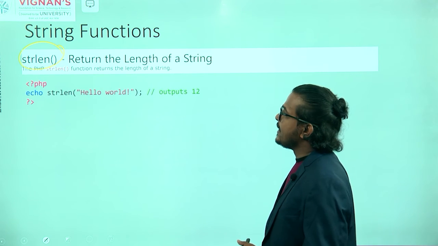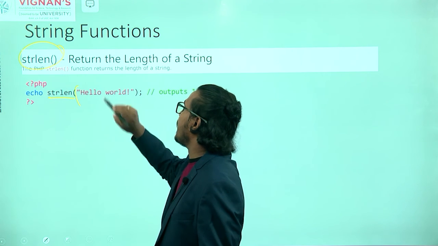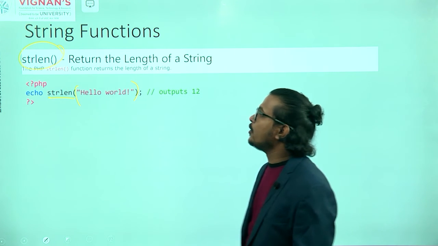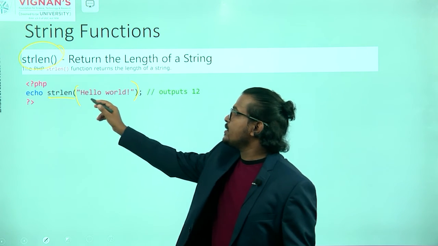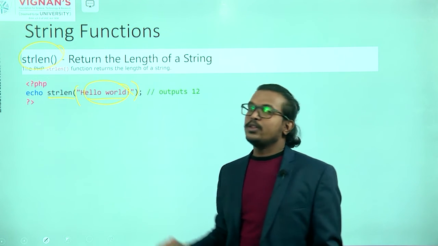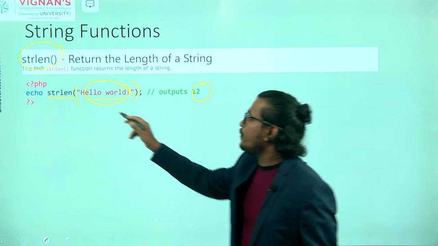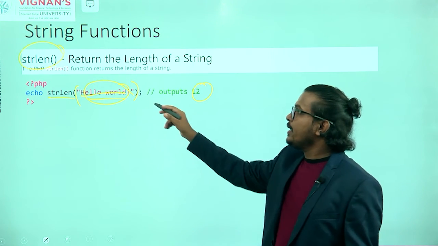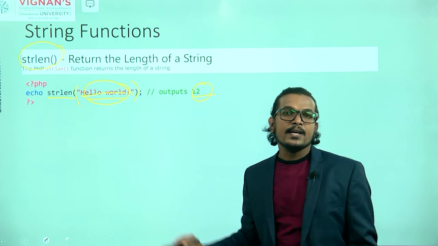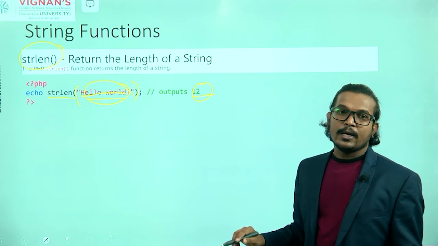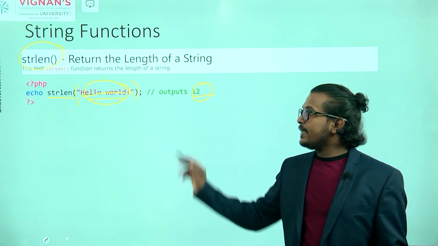The example is, you write echo strlen. After that you open bracket and close bracket. Within that open bracket and close bracket, in quotations you pass your string there. It will calculate the length of that particular string and return that output. So what is the length of the string for hello world? The length of the string is 12 characters. We have a total of 12 characters and it will return that information in a web browser. That is the length of the string.